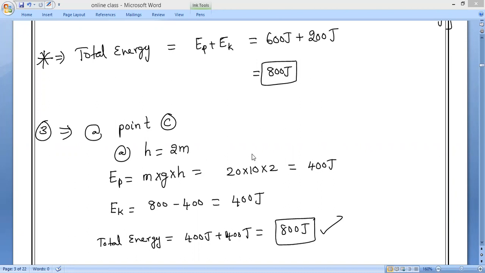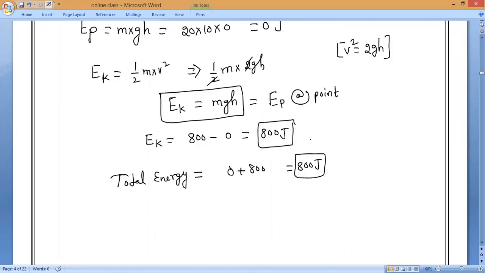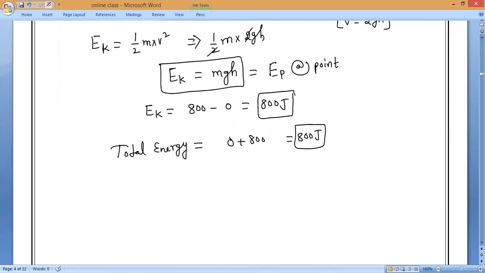Is it actually completed? Yes, sir. At every point, you have to prove that the total energy remains constant. So that is the question. All of you need to solve very clearly. If anybody has any doubt, please let me know.